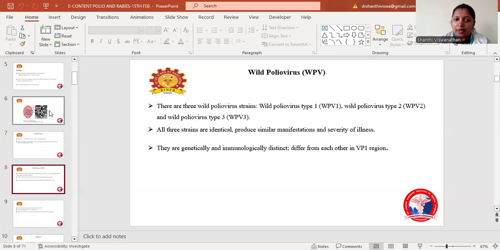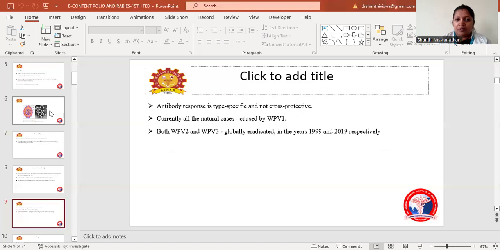Coming to the wild poliovirus, there are 3 wild polio strains: wild poliovirus type 1, wild poliovirus type 2, and wild poliovirus type 3. All 3 strains are identical in that they produce similar manifestations and severity of illness. They are genetically and immunologically distinct from each other in the VP1 region. The antibody response will be type specific and it is not cross protective.